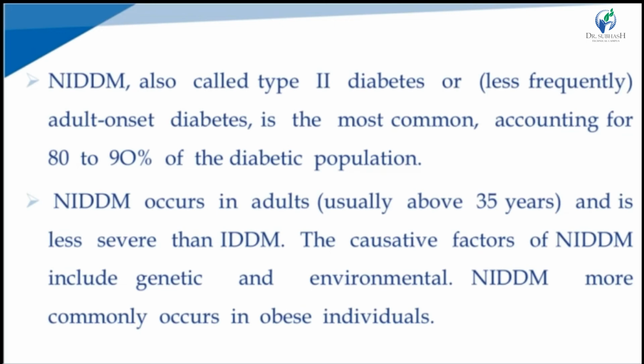NIDDM occurs in most adults above 35 years and is less severe than IDDM. The causative factors in NIDDM include genetic and environmental factors, and it more commonly occurs in obese individuals.